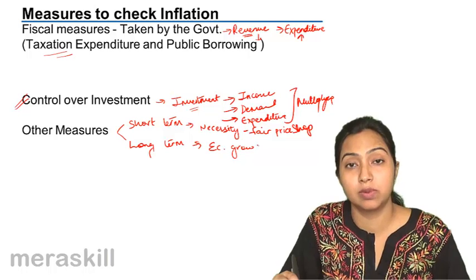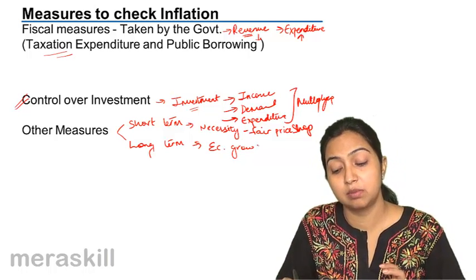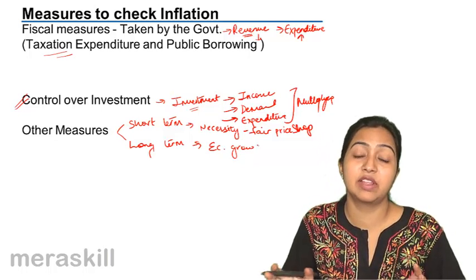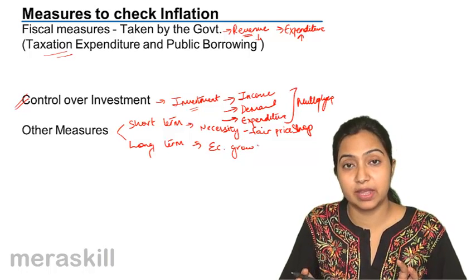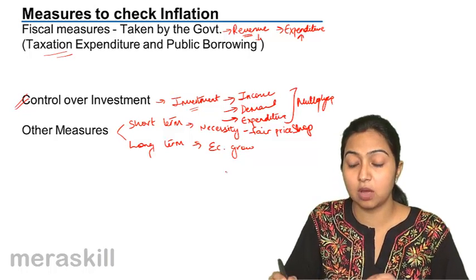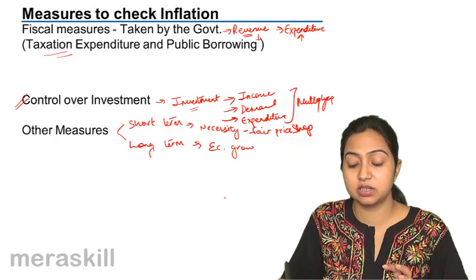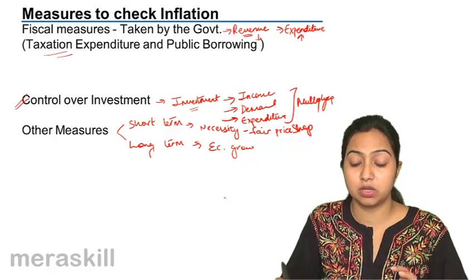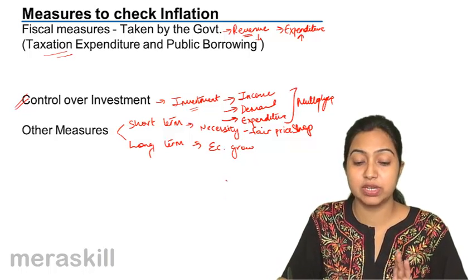Then the long-term method is obviously that the economy needs to grow. When economic growth takes place, proper production will be taking place, the supply will be in place, and when there is no mismatch between aggregate demand and aggregate supply, things will get better. So economic growth is the only key. The long-term objective is that the government should aim at increasing production and adopting policies that lead to economic growth of the country. So there were two types of measures, monetary and physical.